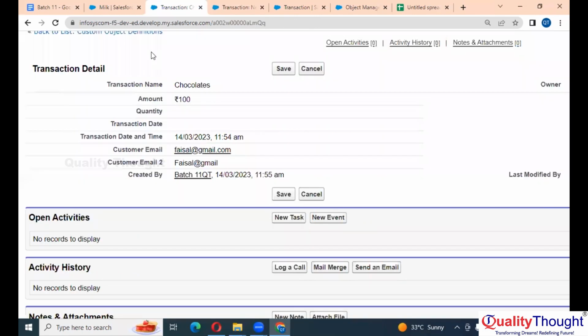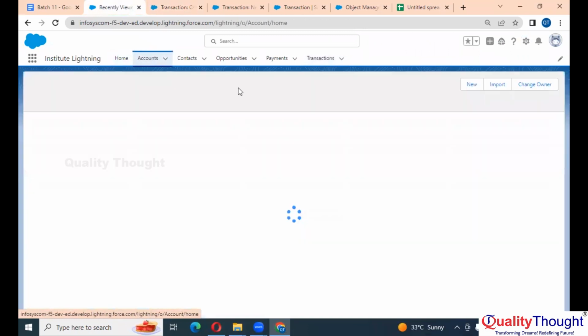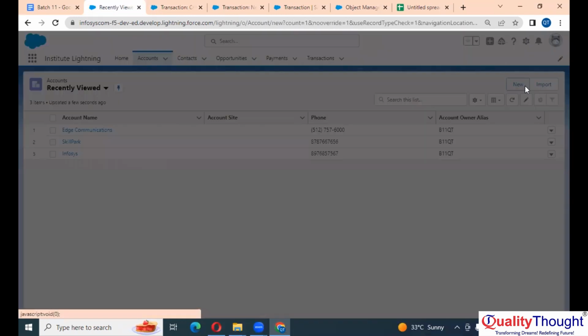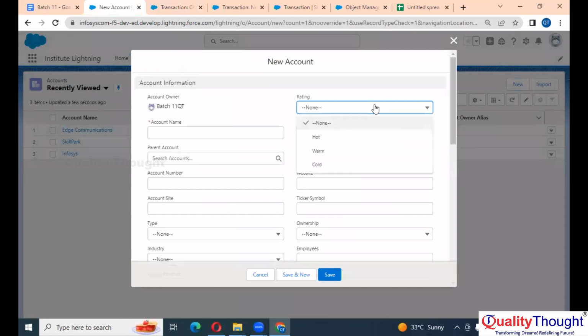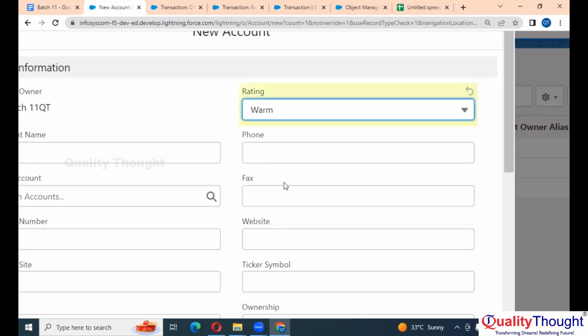If you see the account, click on new. This is your pick list. Pick a value from the list. Pick list means pick a value from a list. This is your list and I need to pick one value. These are the values, and let's say when I click on warm, I'm selecting one value. I'm picking one value.